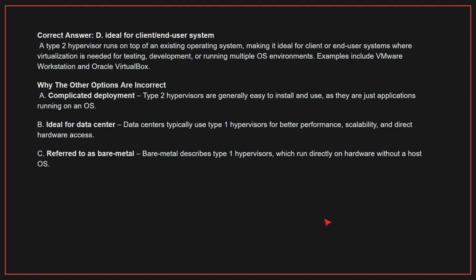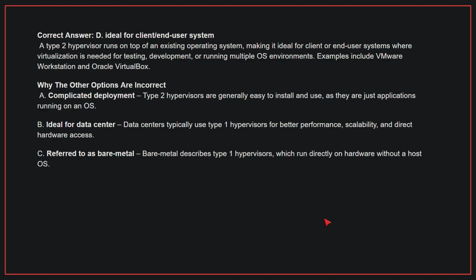A Type 2 hypervisor runs on top of an existing operating system, making it ideal for client or end user systems where virtualization is needed for testing, development, or running multiple OS environments. Examples include VMware Workstation and Oracle VirtualBox. Why the other options are incorrect? A. Complicated deployment. Type 2 hypervisors are generally easy to install and use, as they are just applications running on an OS.